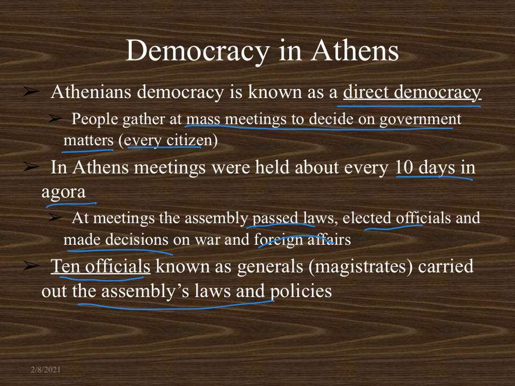All right, so this is basically around late 500, around 500 BC. This is when Athens is considered a democracy, officially a democracy in Greece. And then on the next slide, we'll talk about another aspect of Athens that was very different from the other Greek city-state we talked about.